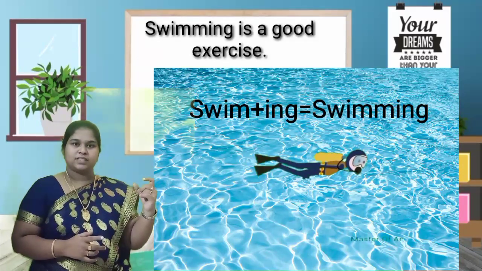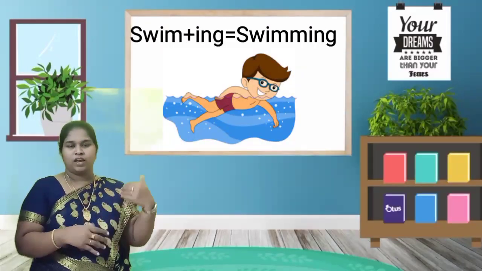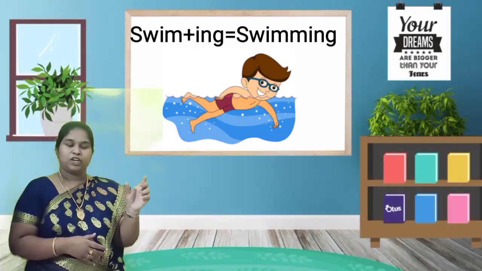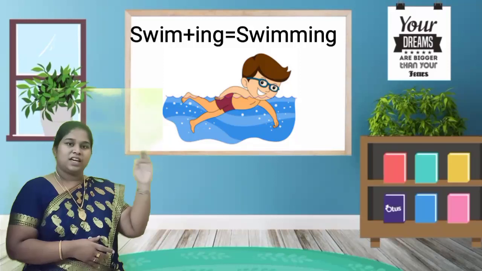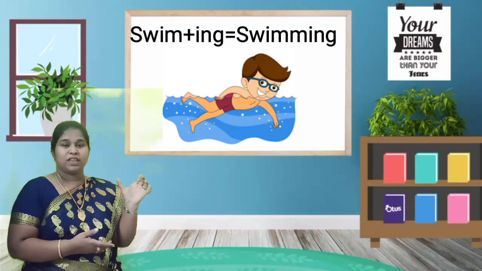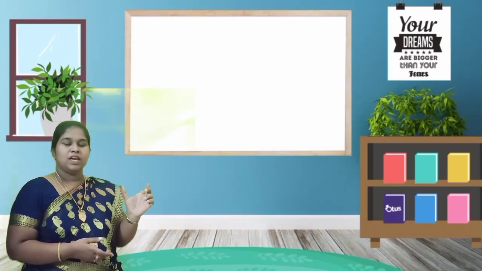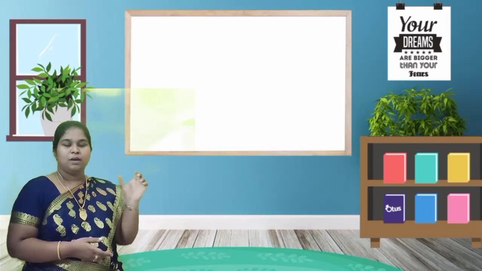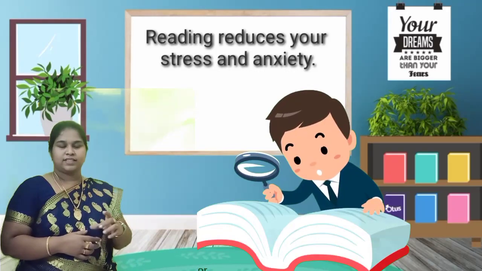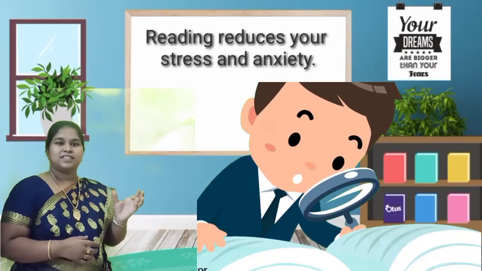How does it act as a subject? Because it cannot be changed into any other form, as we are talking about that particular exercise that is good for health. Here we are not talking that somebody is performing that action. We are talking about that exercise which is good for health. So swimming is the exercise which is good for health. Writing is good practice. Reading reduces your stress and anxiety. So these ing form words act here as a subject.